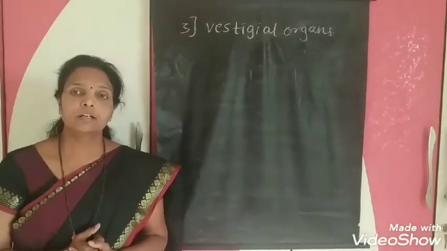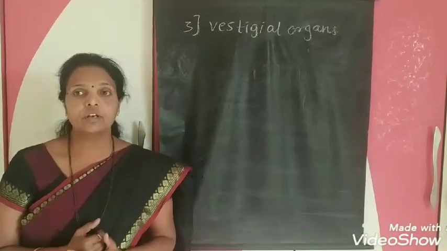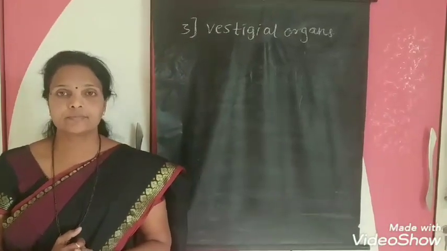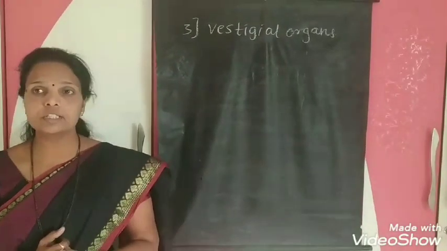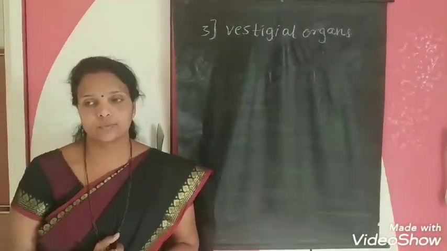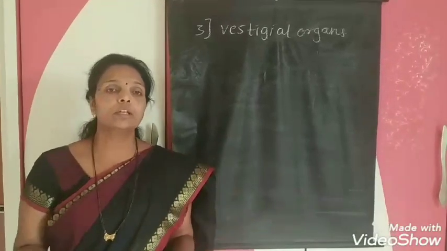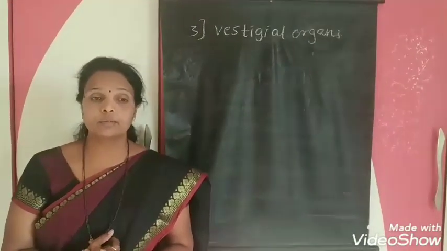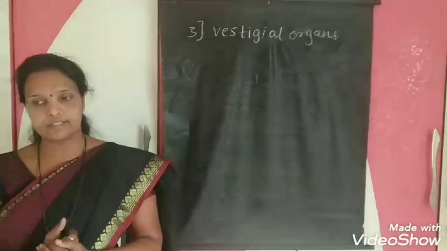For example, one vestigial organ is the appendix. Appendix occurs in ruminant animals and sometimes in humans also. But in case of the ruminants, what is meant by ruminant? Ruminants means grazing animals.